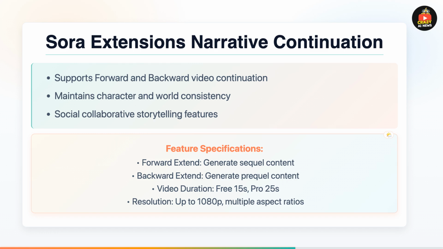OpenAI is expanding Sora's creative capabilities with extensions, a powerful new feature for narrative continuity in AI video generation. Here's how it works. You can use forward extend to continue your video story, or backward extend to add a prequel, all while maintaining the same characters and world consistency. The workflow is elegant. Open any generated video in the editor and choose extend or recut. Free users get 15-second videos, while Pro subscribers can generate up to 25 seconds at 1080p in any aspect ratio.